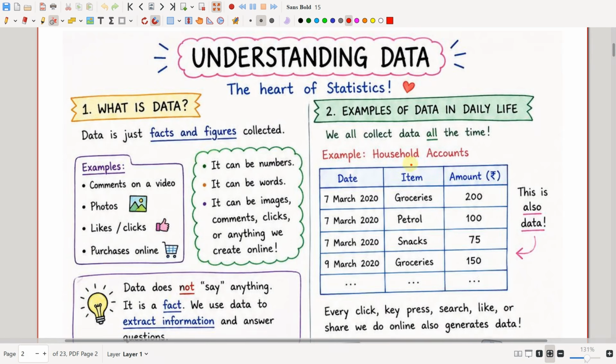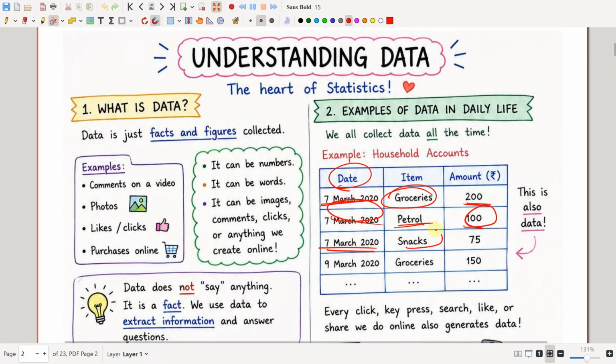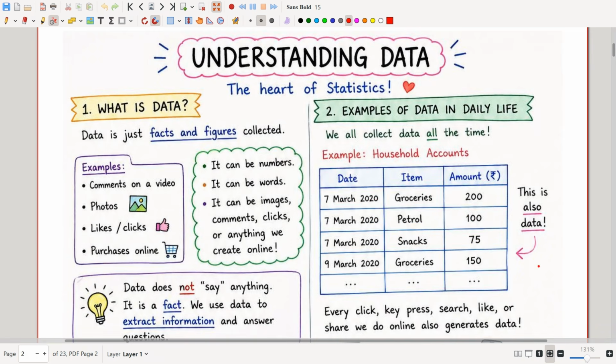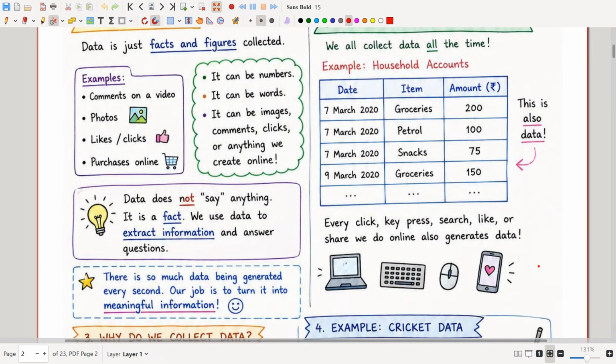For example, household accounts. See here, on this date I bought this item, and the amount I spent was this. On this date I put petrol in my vehicle, and the amount is this. And on this date I spent this much on snacks. So this is also data. Every click, key press, search, like or share we do online also generates data.